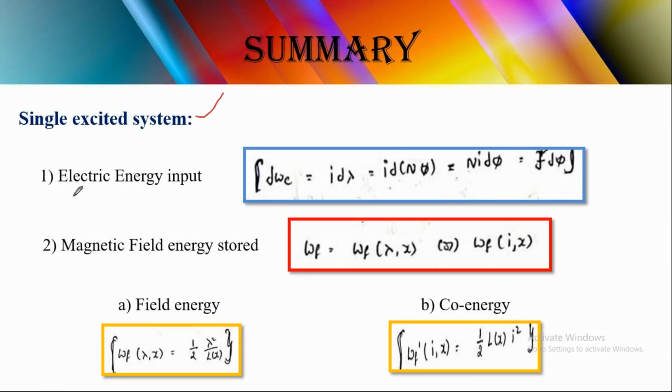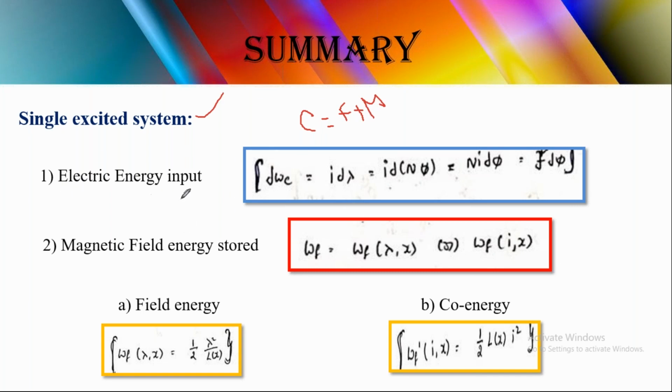The first one is the single excited system. In the single excited system we derived three derivations. One is related to the electrical energy input, the second one is the magnetic field, and the third one is mechanical force. So then balanced equation అంటే input electrical energy ఇస్తాము, ఫీల్డ్ ఎనర్జీ స్టోర్ అవుతుంది, తర్వాత మెకానికల్ ఎనర్జీ ఇస్తుంది. సో మనం ఈ త్రీ డెరివేషన్ ఫైండ్ అవుట్ చేస్తాం. ఆ త్రీ డెరివేషన్స్ కి ఈక్వేషన్స్ ఇలా రిప్రజెంట్ చేయొచ్చు.